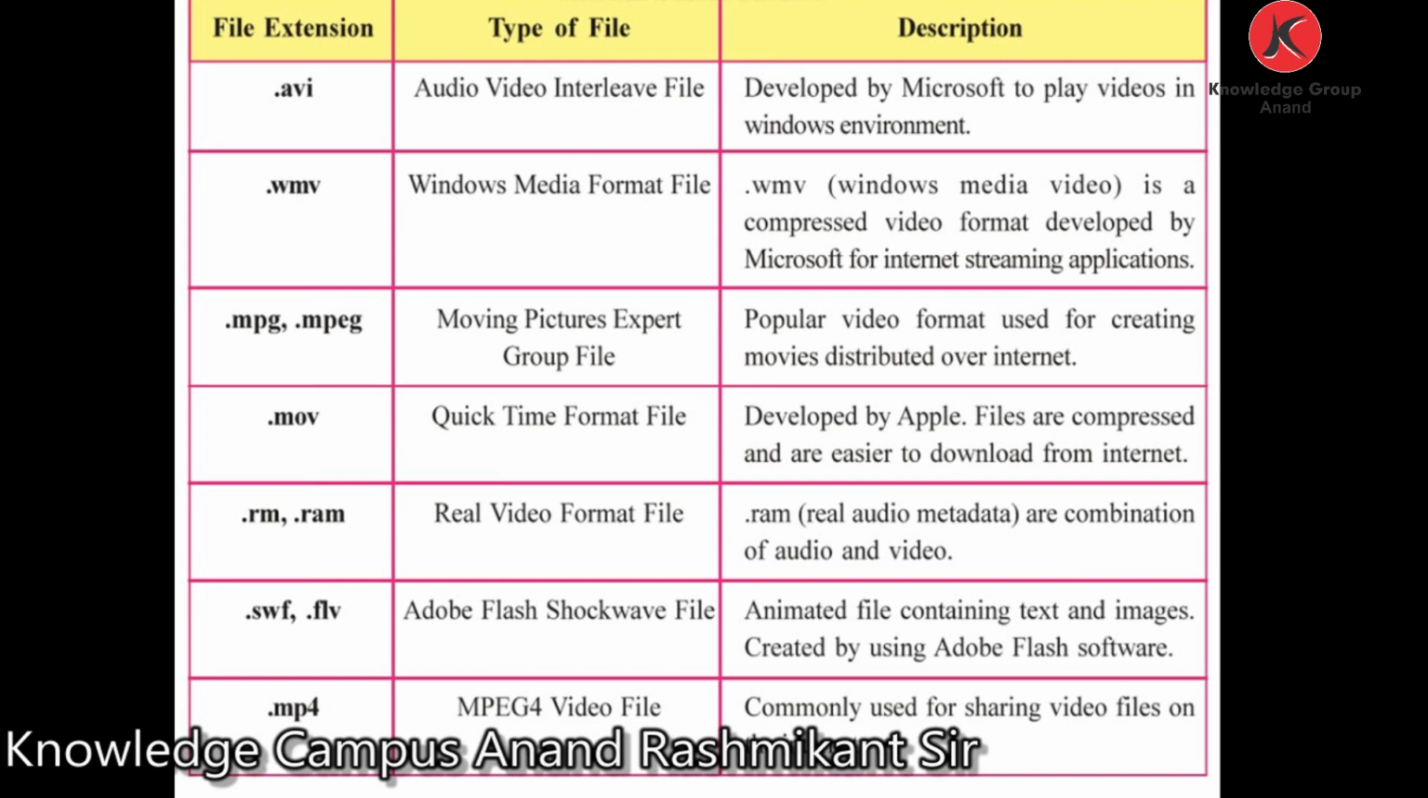.wmv is a compressed video format developed by Microsoft for internet streaming applications. .mpg or .mpeg, Moving Pictures Expert Group file, is a popular video format used for creating movies distributed over the internet. .mov is a QuickTime format file developed by Apple. So files are compressed and are easier to download from the internet.